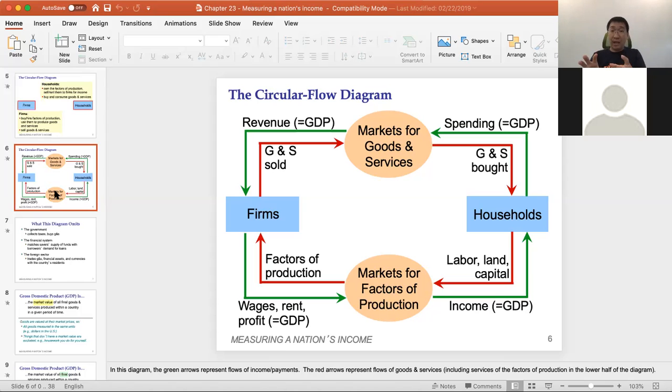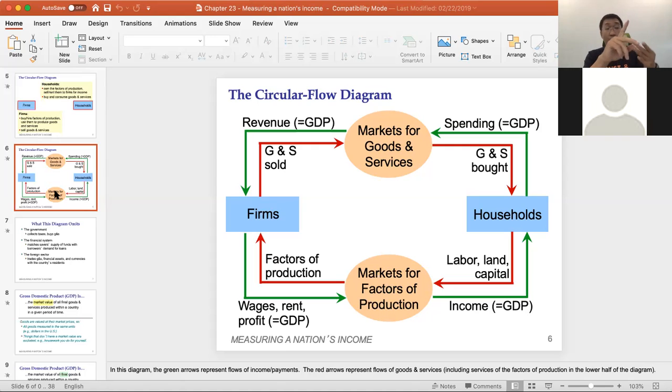So what happens right now here? We go through the market for factors of production. The household sells land, labor, and capital, and the firm, Starbucks, buys land, labor, and capital. That is what we call the market for factors of production. In return, what does Starbucks do? They pay $1 for land, labor, and capital.